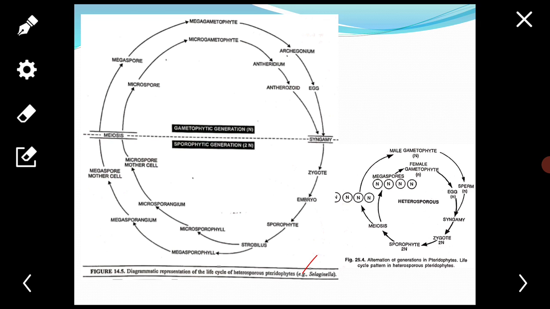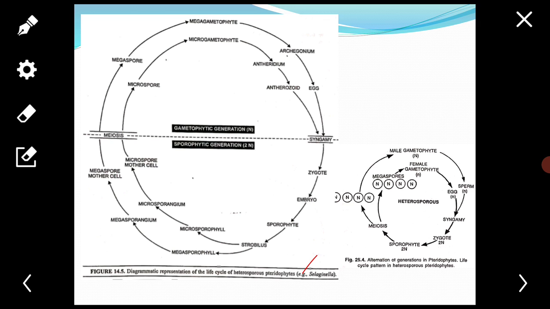The structure of sex organs is essentially similar to that of bryophytes. The antheridia may be embedded or projecting type. Each antheridium has a single layered sterile jacket enclosing a mass of androcytes.